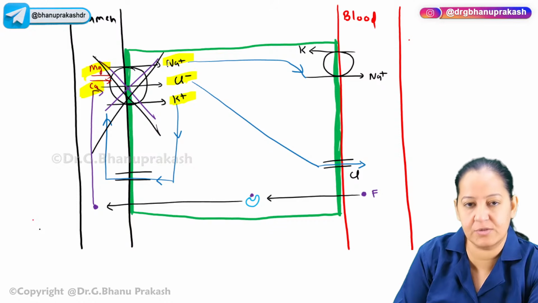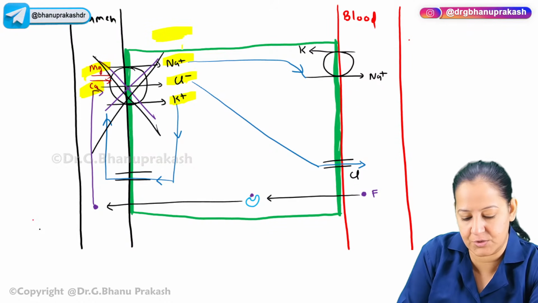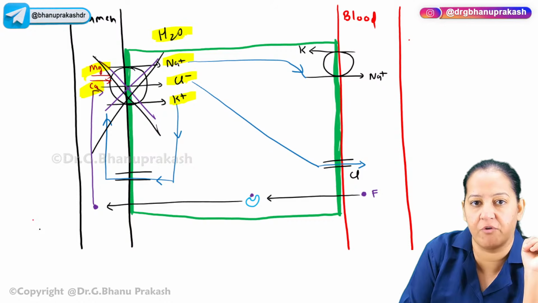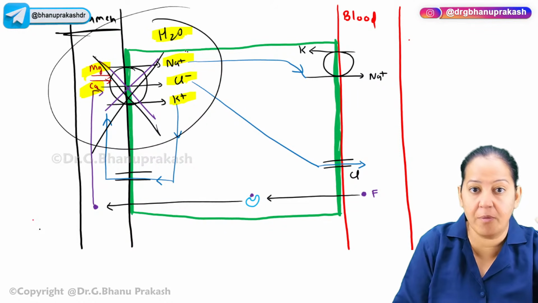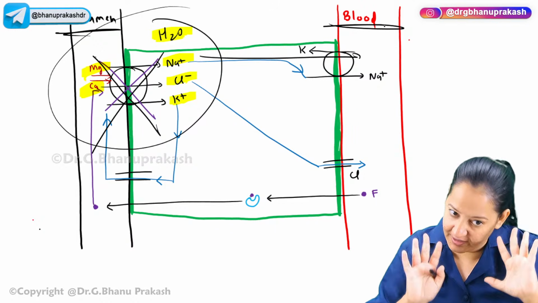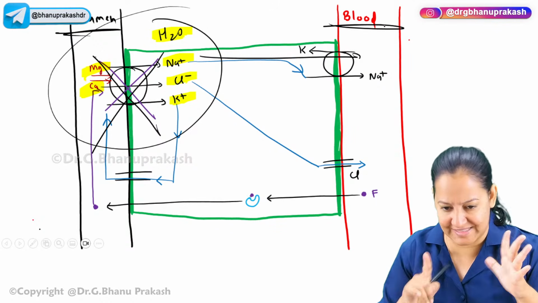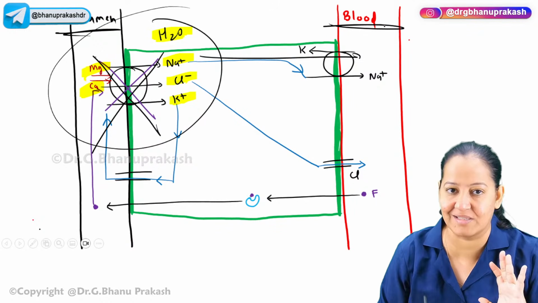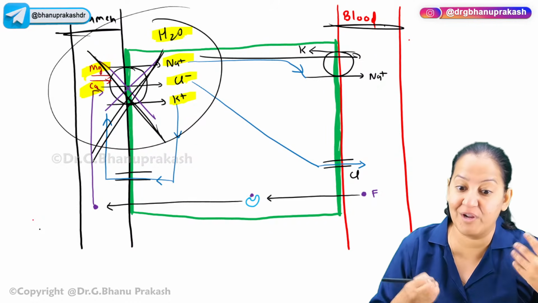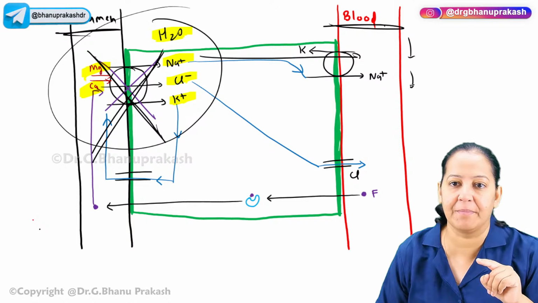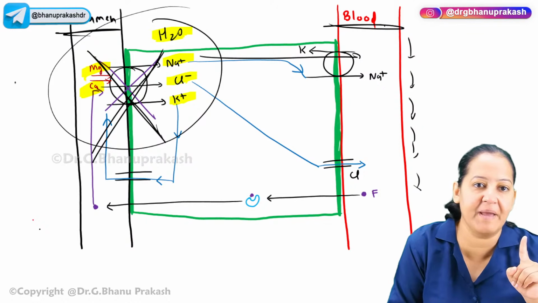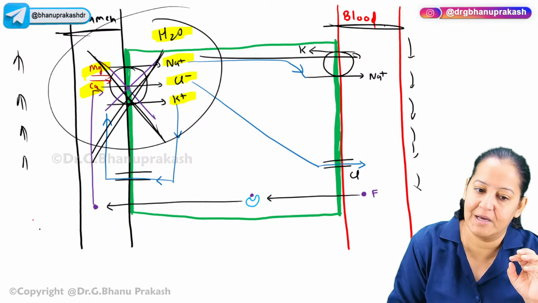And wherever there is sodium, there is water also. So the last one is water. Sodium and water follow. So all these 6 things are transported from the urine to the blood via this transporter. If you include water also, there are 6 things. If you inhibit this transporter with furosemide, all these things will reduce in the blood. They will not come in the blood. They will be high in the urine. All 6 things.